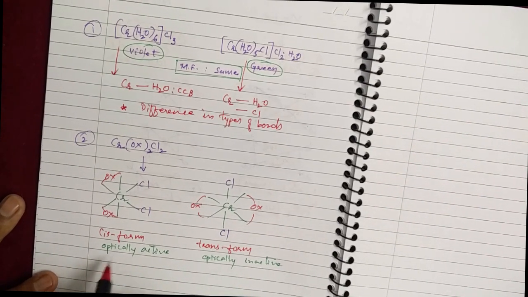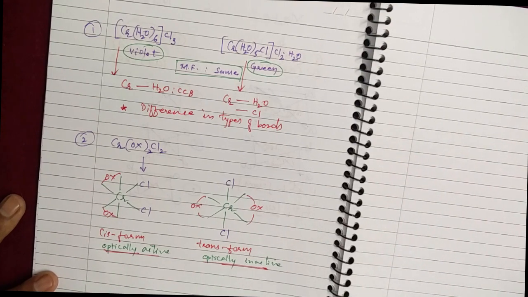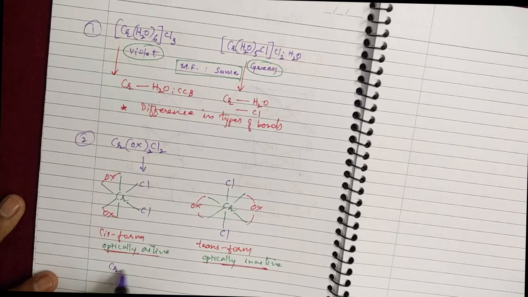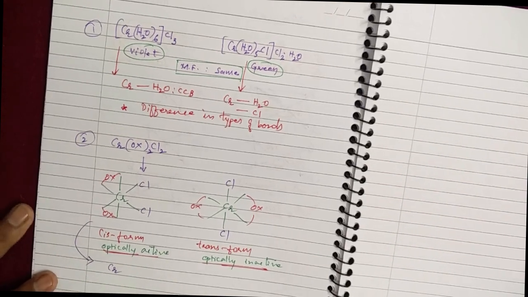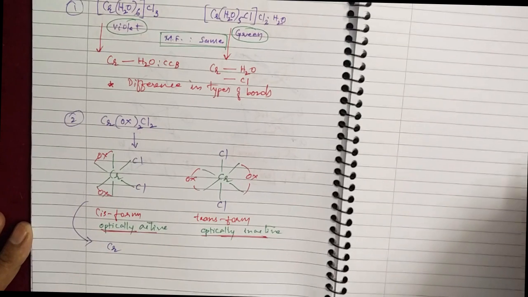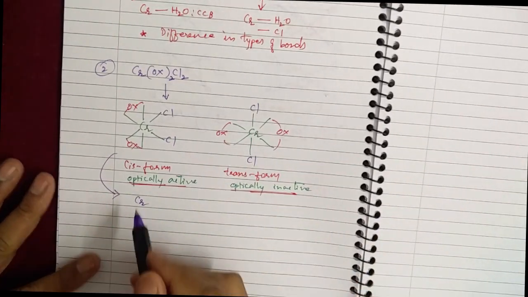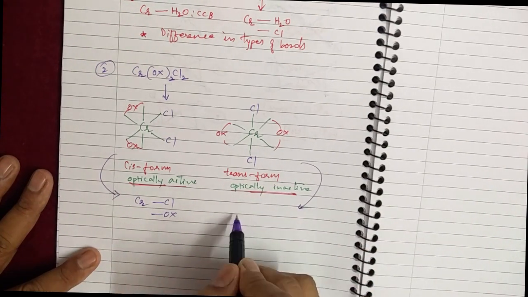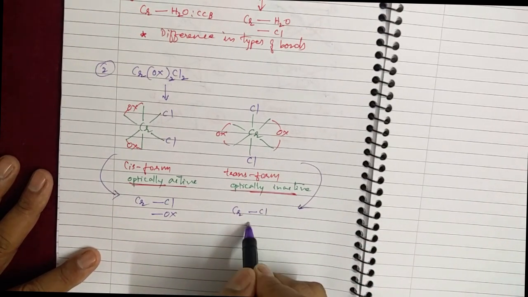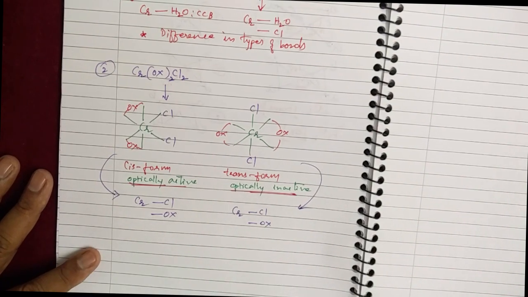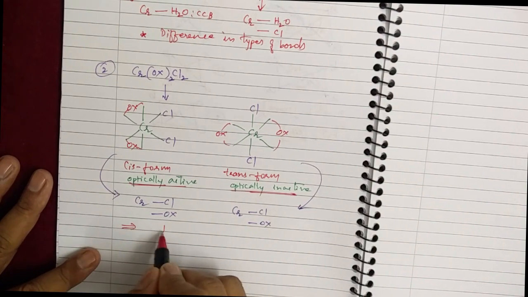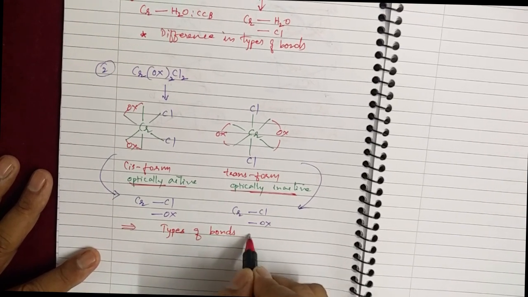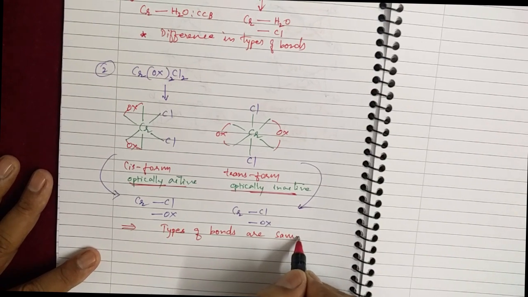Let us find the reason for this, students. In this structure, chromium is bonded to Cl as well as oxalate. Here in this structure also, chromium is bonded to Cl as well as oxalate. That implies that the types of bonds are the same.